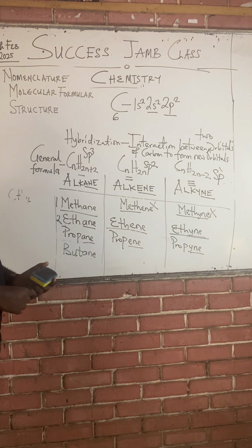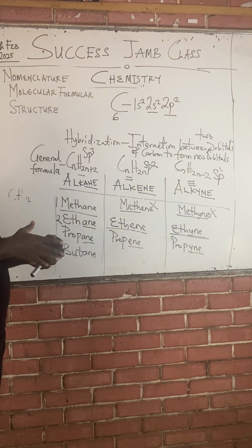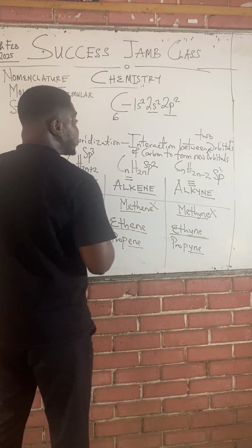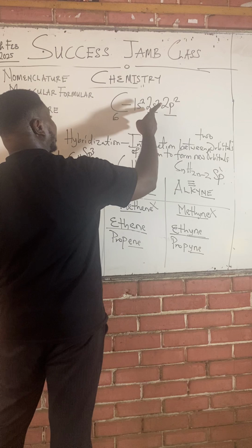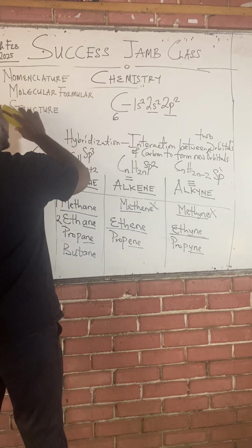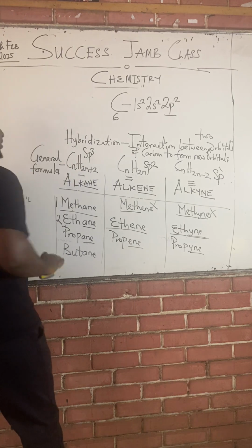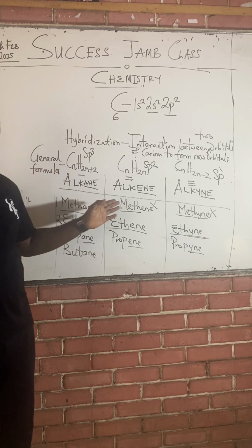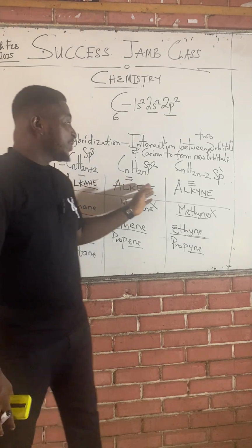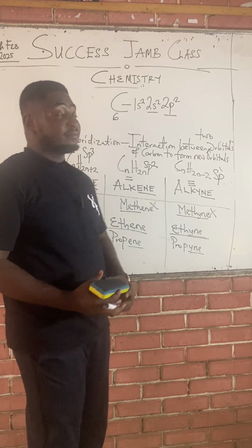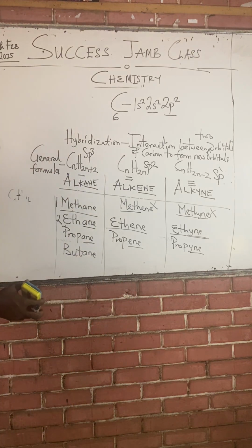Class, for your JAMB scope, I do not need to go into details. If I was teaching 100 or 200 level, I would need to go into details to explain what caused the interaction between s and p orbitals. But your JAMB scope of study does not require that. So it's just for you to know that the alkane family is sp3 hybridized, the alkene family is sp2 hybridized, and the alkyne is sp hybridized. Take a moment to write down.